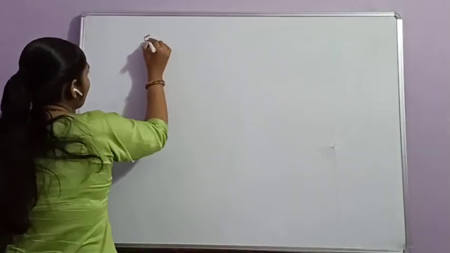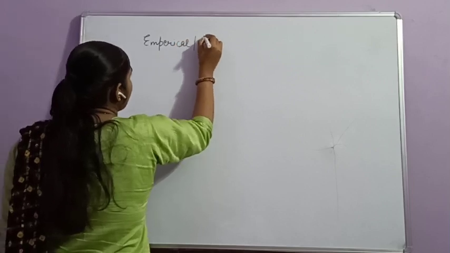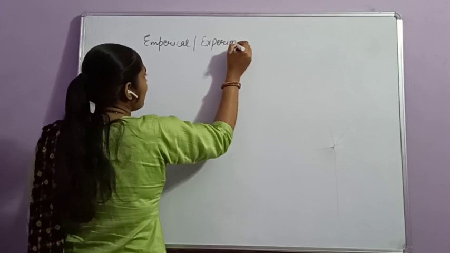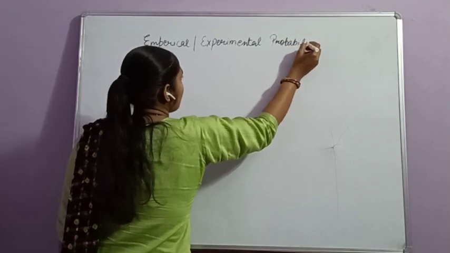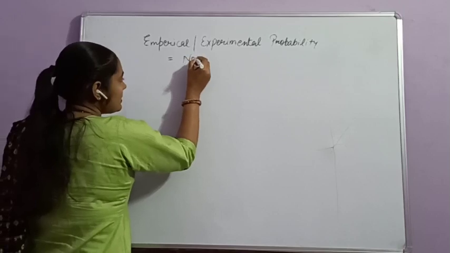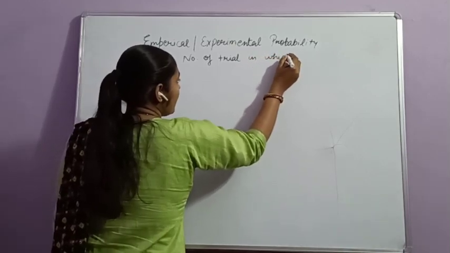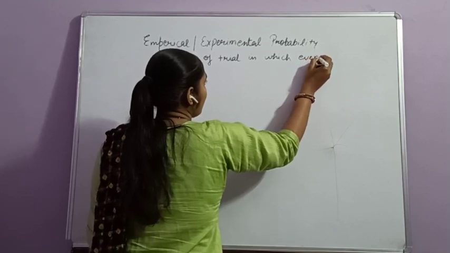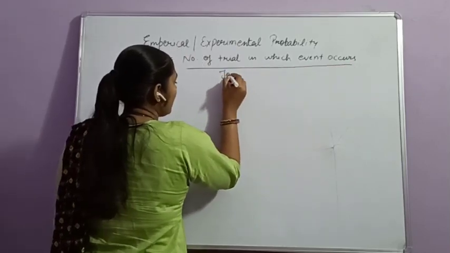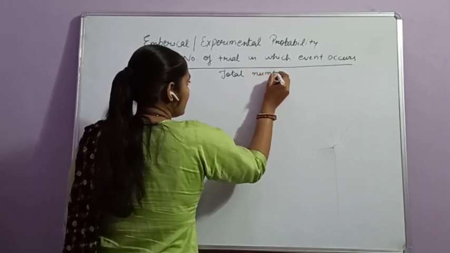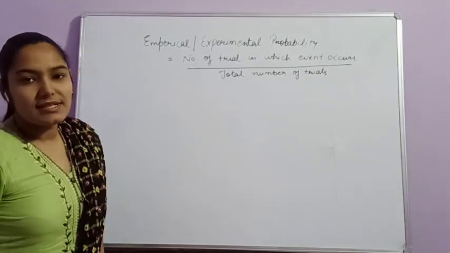The formula for empirical or experimental probability was the number of trials in which the event occurs divided by the total number of trials. Today we will discuss some examples related to it.